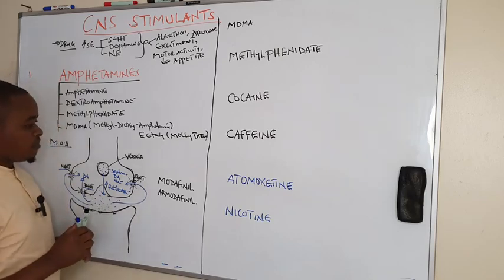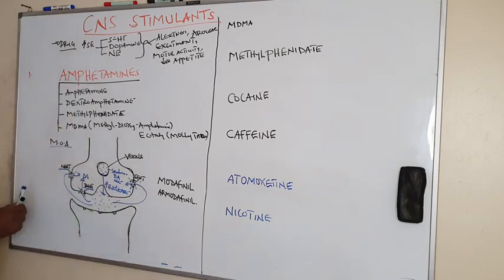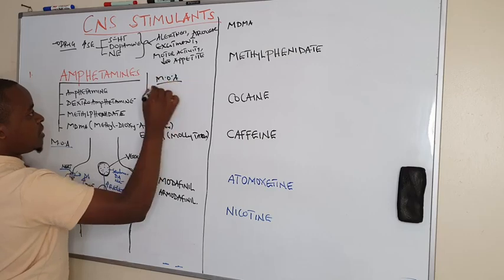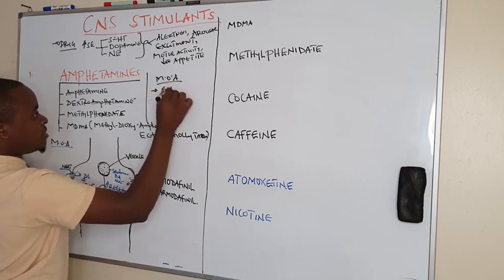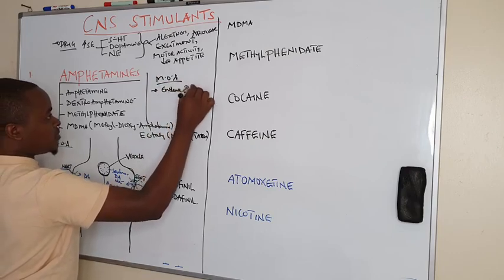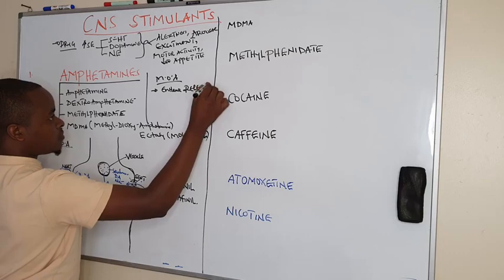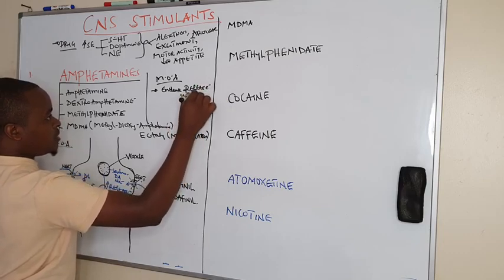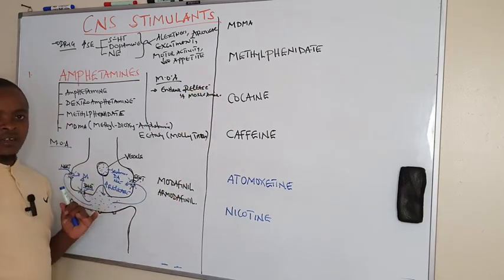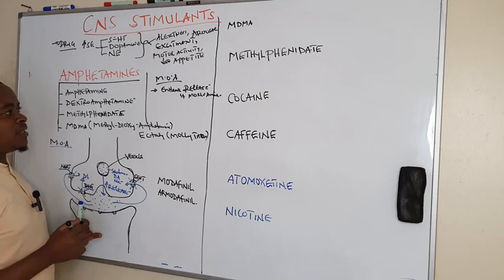Those are the mechanisms of action, whereby they enhance release of monoamines, which we have listed as norepinephrine, dopamine, and serotonin.